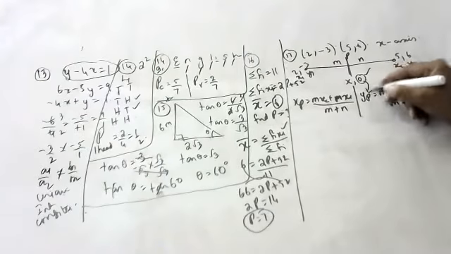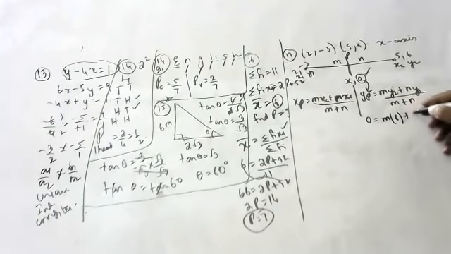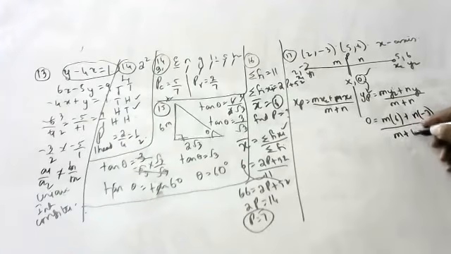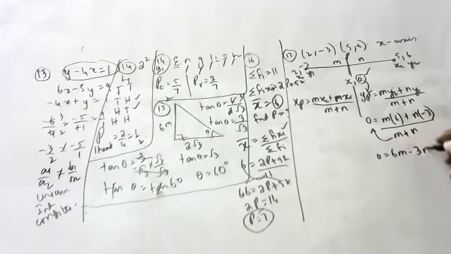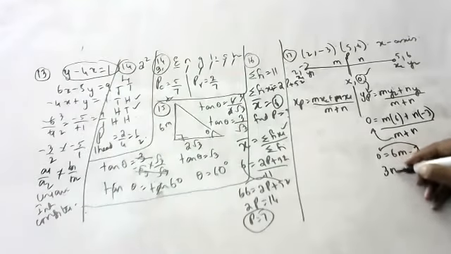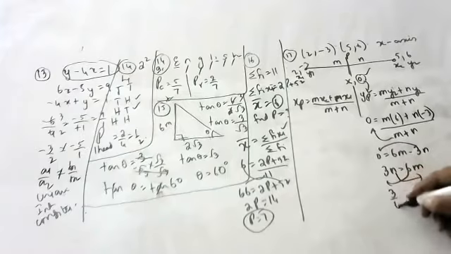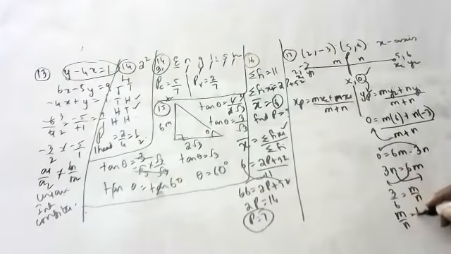Now, 0 is equal to (m into 6 plus n into minus 3) by (m plus n). Okay, 0 is equal to 6m minus 3n. 3n is equal to 6m. 3 by 6 is equal to m by n. m is to n is equal to 1 is to 2. m by n is equal to 1 by 2.